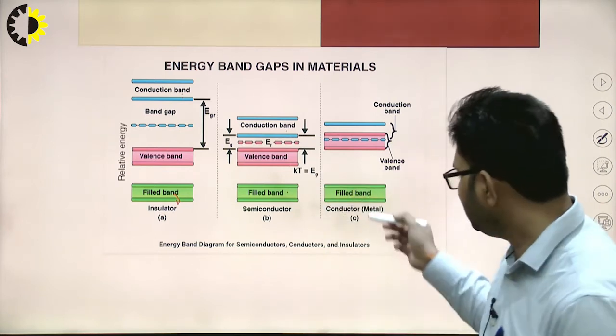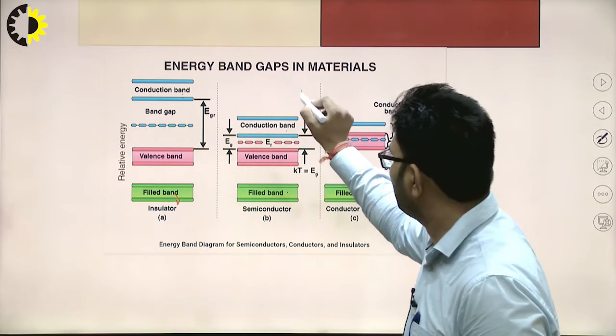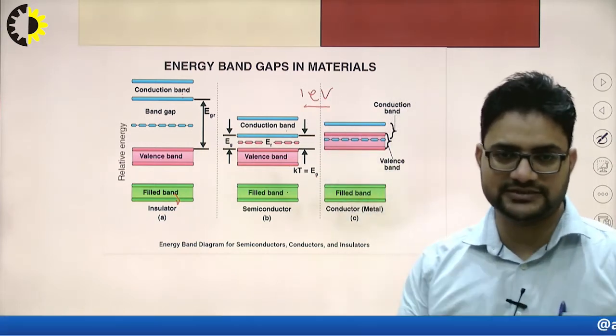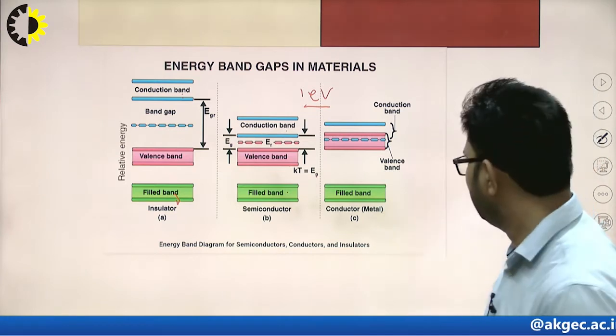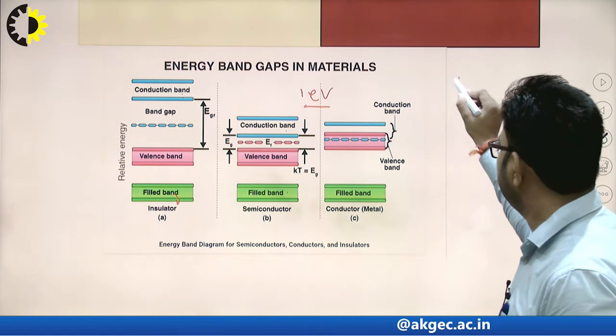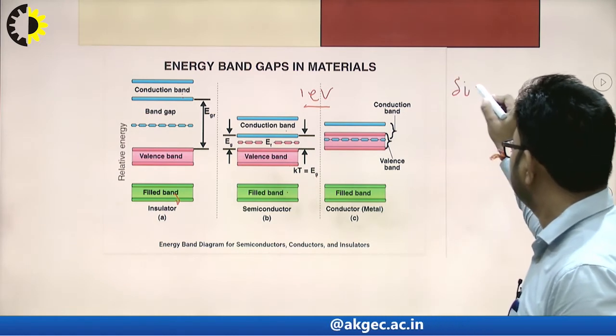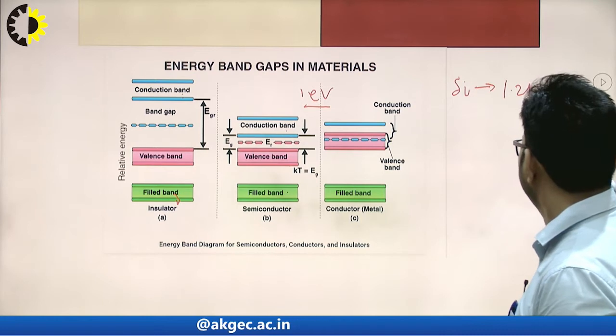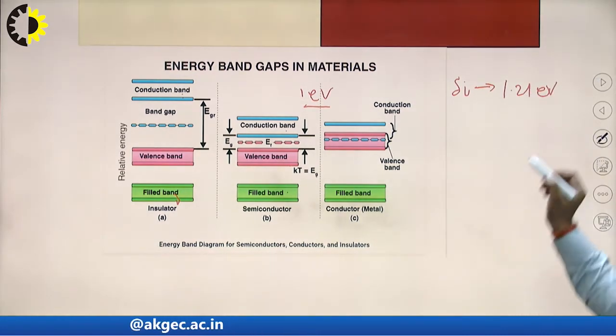It is approximately equal to 1 electron volt. Why am I saying 1 electron volt? If we take the case of pure semiconductors, for silicon its value is 1.21 electron volt